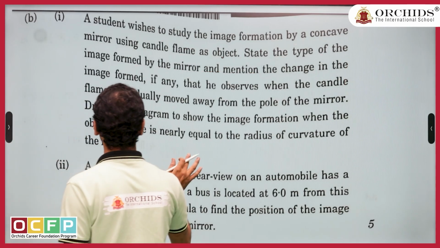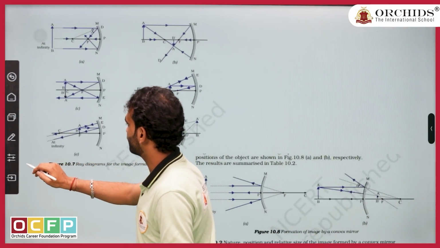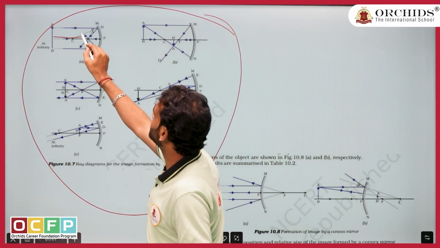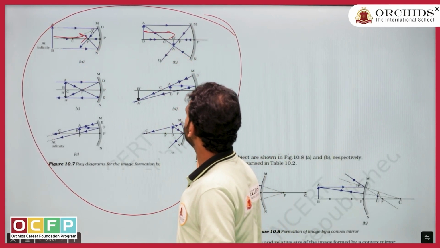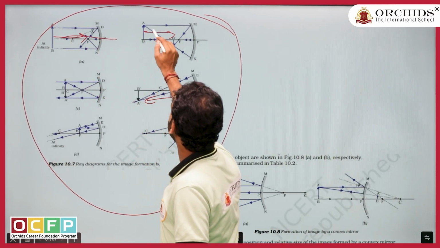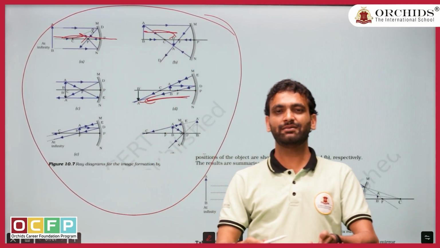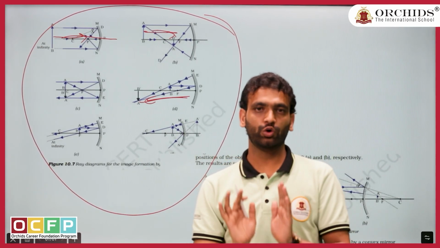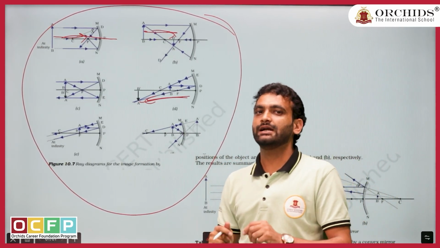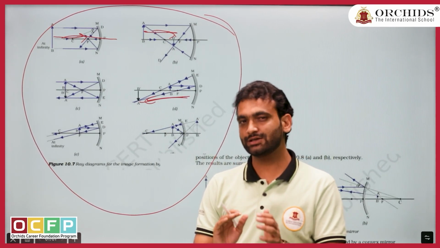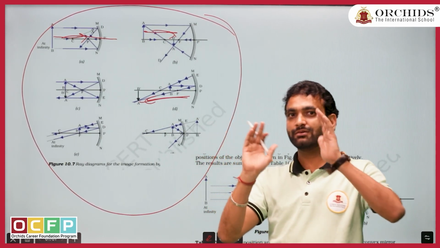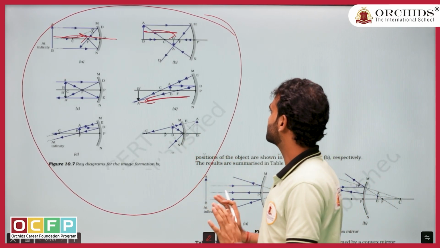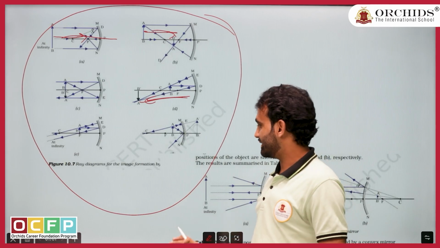Let me show you the source of the question. Yes, the source of the question is directly this screenshot. See, here you can see object is coming close, image is going away. In the exam they reversed it. Let me repeat, what was the nature of the question? A little bit of observation is required. It is not that they are asking you to make biryani, they are asking you to make halwa. Simple observation skill, if you have, you can make it easily.